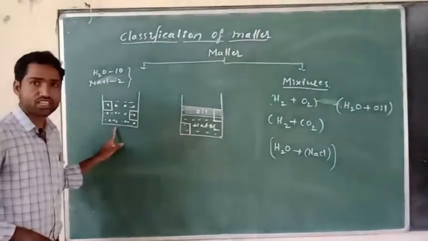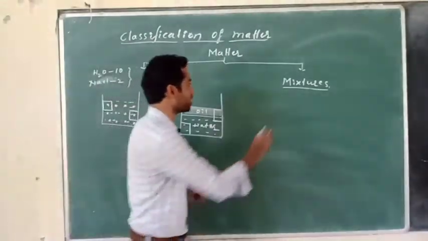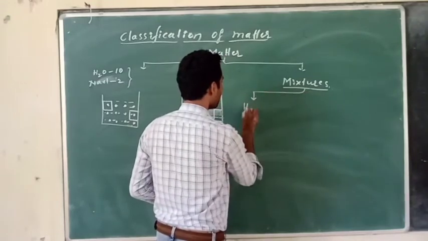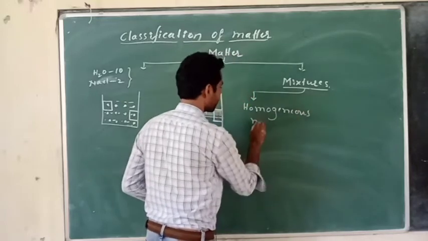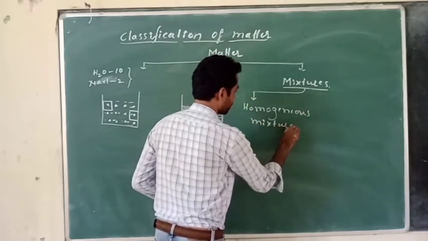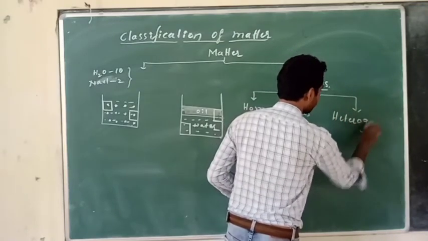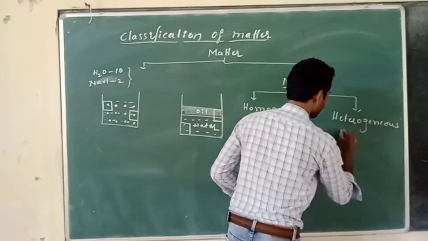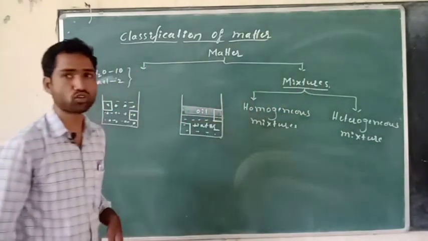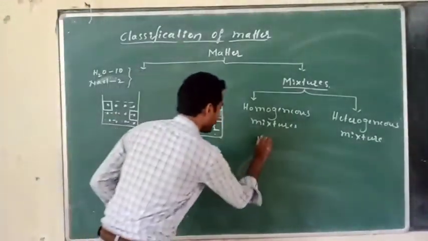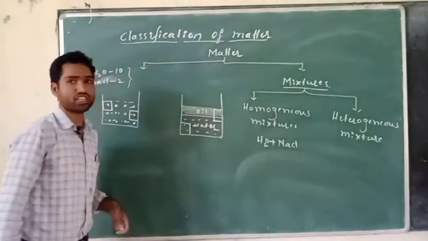This type of mixtures are known as homogeneous mixtures. Let us make a classification of mixtures here. So this can be homogeneous mixtures. Another one is heterogeneous mixtures. Homogeneous mixtures and heterogeneous mixtures. So the example is H2O plus NaCl, the best example for homogeneous mixtures.